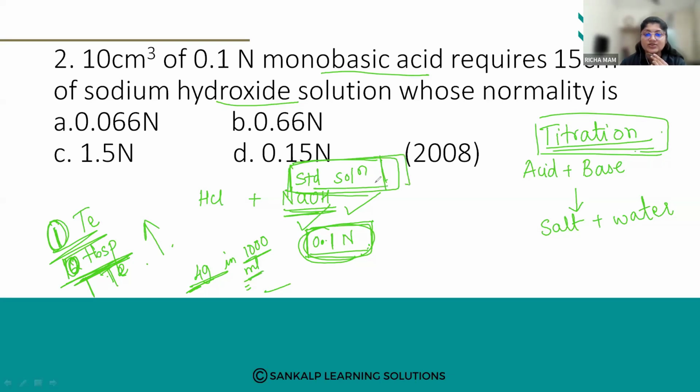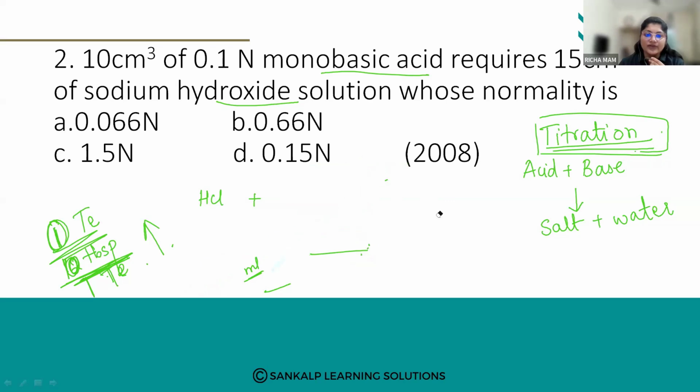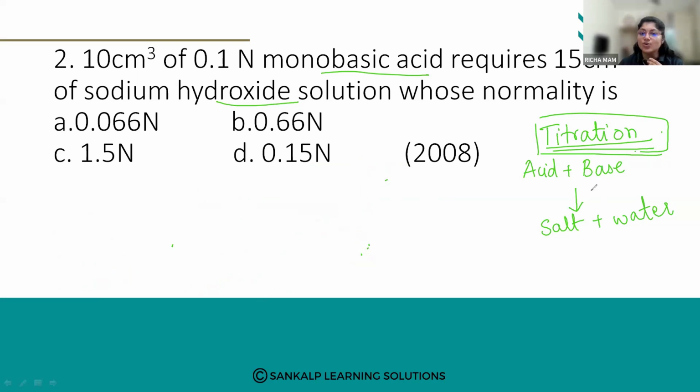That will give you a standard solution. What do you mean by standard solution? One whose concentration is known. Remember that. So when we are doing acid-base titration, one of the solutions will be a known solution, meaning its concentration is known to us. We know the base is present at 0.1 normal.